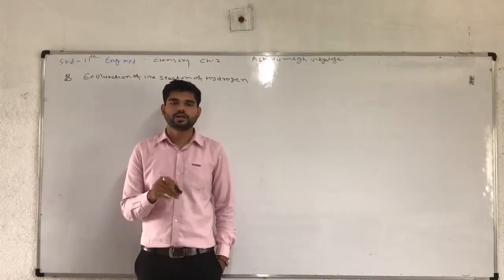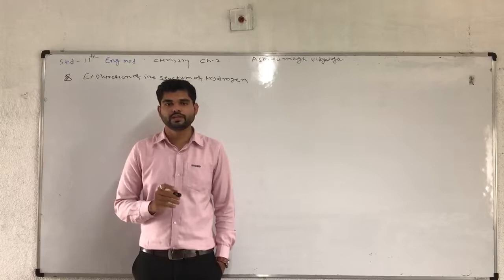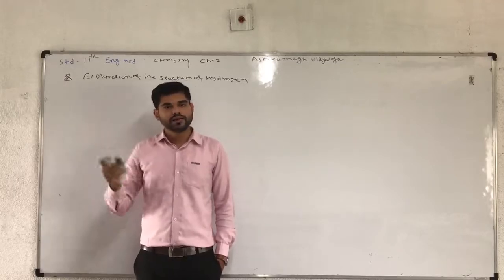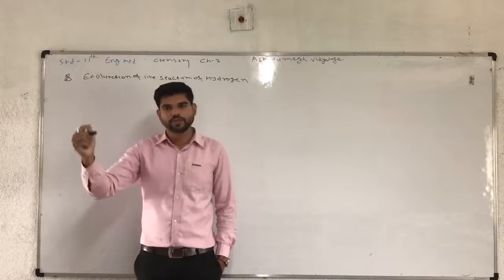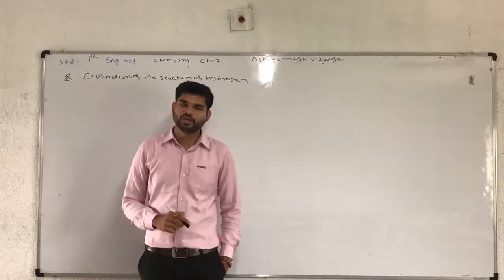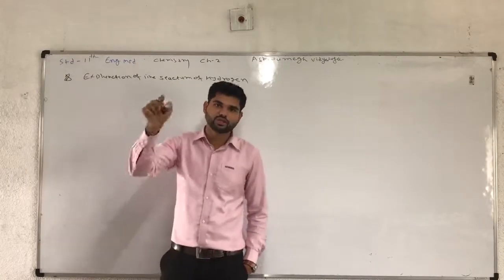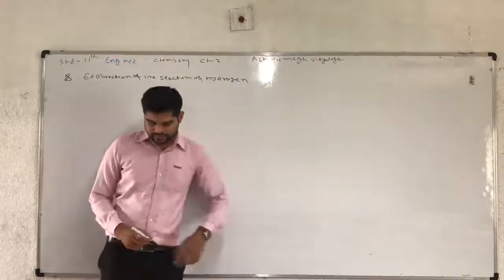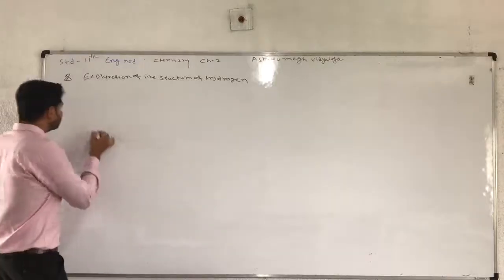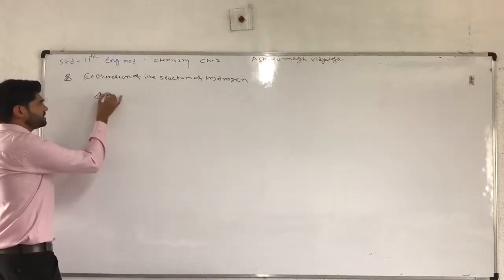In short, high quantum, low quantum, for high-level energy means n equal to 2, 3. Suppose n equal to 3 to a low energy level, when the electron goes from n equal to 3 to energy level 1, the energy between these two means the difference of energy.